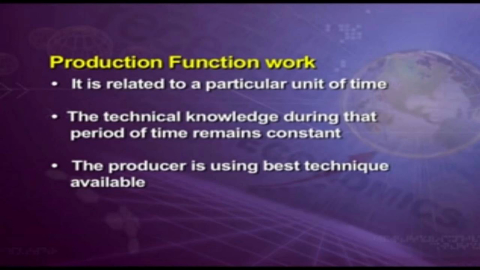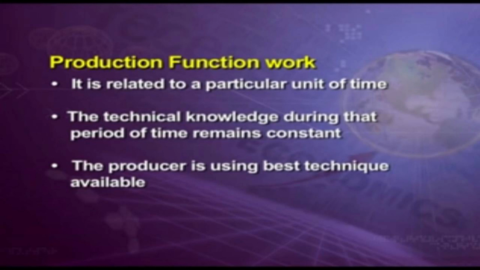When you want to produce, there is tough competition in the economy, so you have to produce more goods. So when you're producing, you will look for the best technology available for the production of goods and commodities. When you are using the best technique, the output of production will also be best.